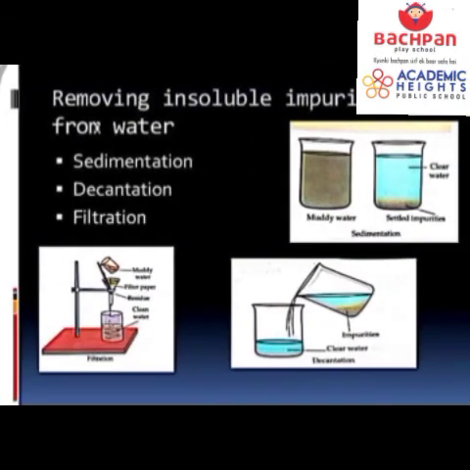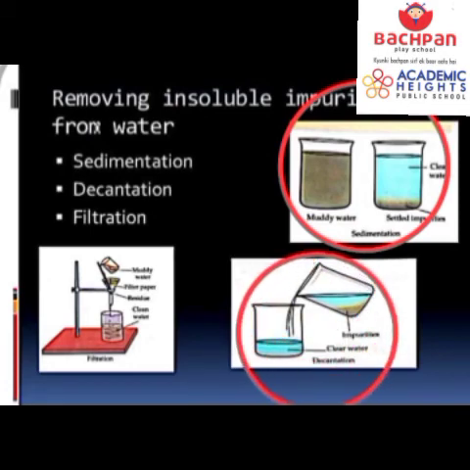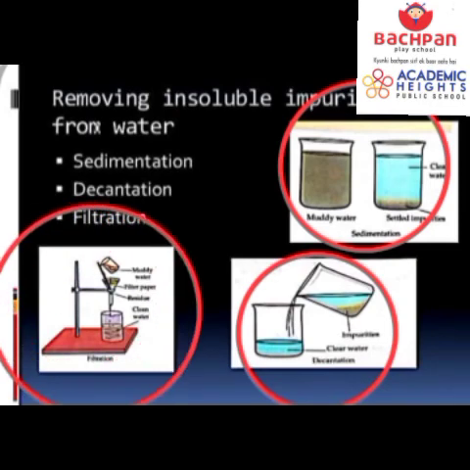So dear students, let's see how can we remove the insoluble impurities from the water. Insoluble impurities means those impurities that can be seen with our naked eyes. Like it can be some sand, some gravel, some stones, some leaves. So, dear students, there are three ways with the help of which we can remove the impurities. The first is known as what? It is known as sedimentation. Second is known as decantation. And the third is known as filtration.